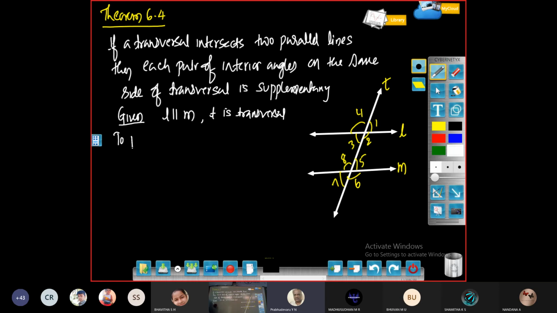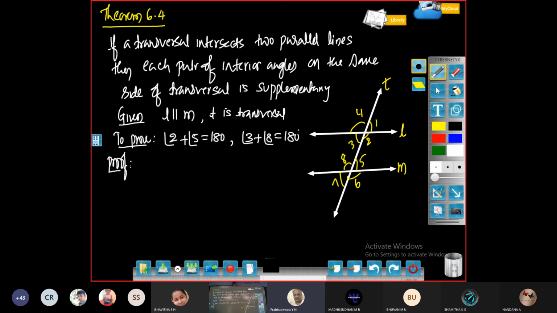Then we need to prove that interior angles on the same side of the transversal, that is angle 2 plus 5 is equal to 180 degree, or angle 3 plus 8 is also equal to 180 degree. Any one of this you can prove first. Proof. Let us come to the proof now.